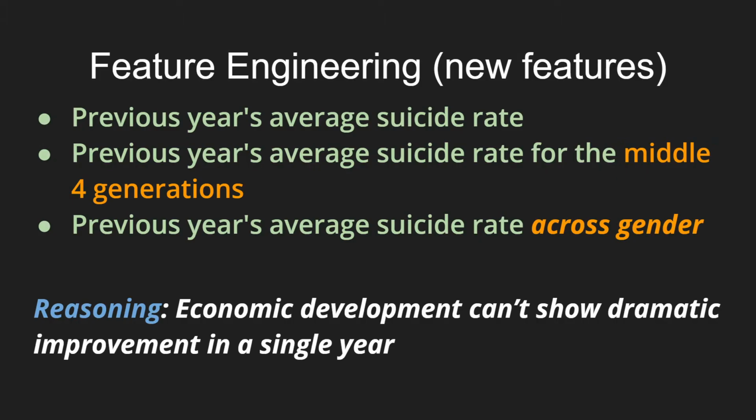So the three new features we decided to add are the previous year's average suicide rate, the previous year's average suicide rate for the middle four generations of people, and the previous year's average suicide rate by gender. The reason we decided to add these three features was a basic, simple assumption, which is that economic development in a country year on year is probably not going to have a dramatic effect on the suicide rate from one year to the next. So we thought, why not make use of the previous year's data, specifically by gender and by generation, looking at the differences that we have seen from the EDA, and engineer those as features in our models and see if they make a difference in how we're able to predict the suicide rate for future years.